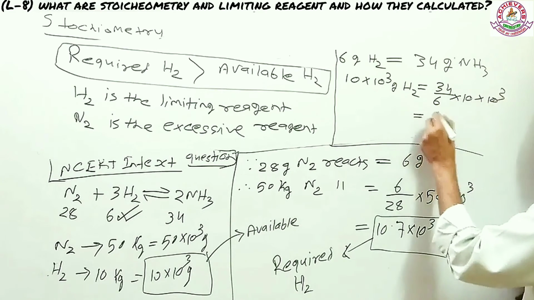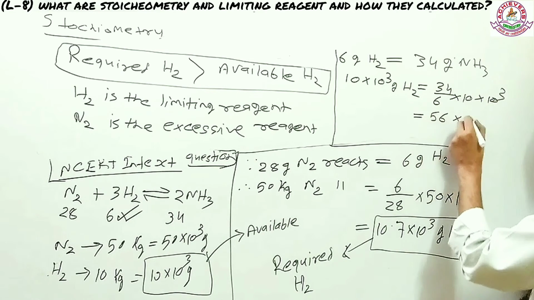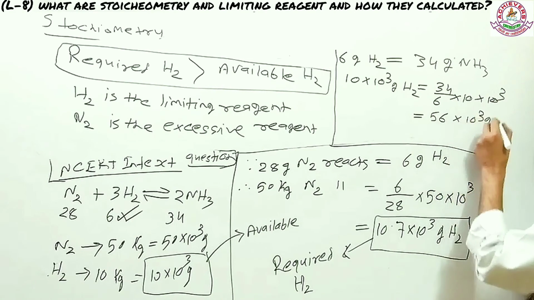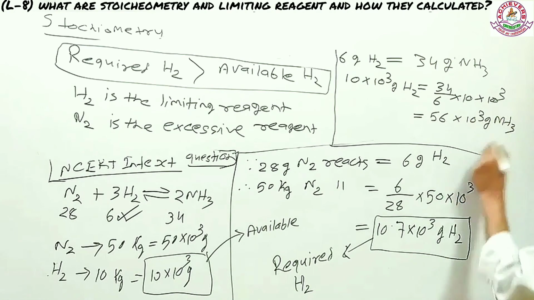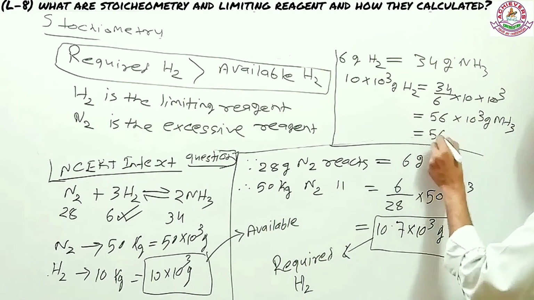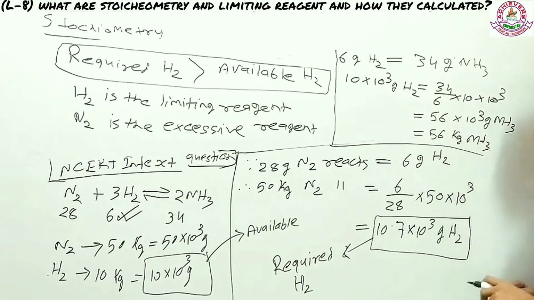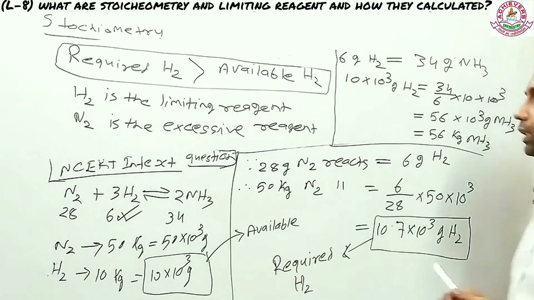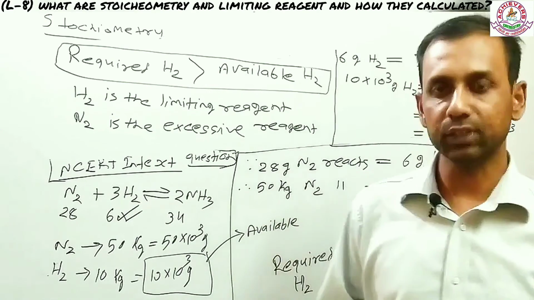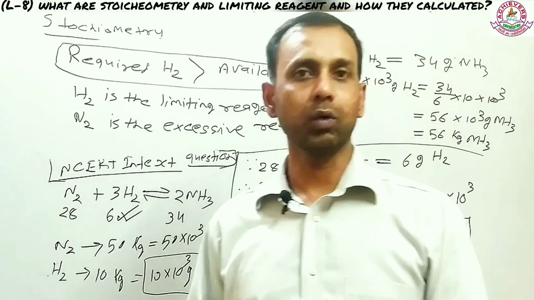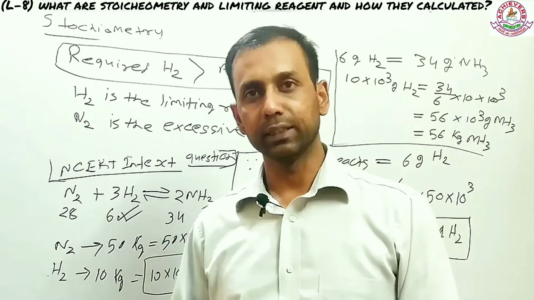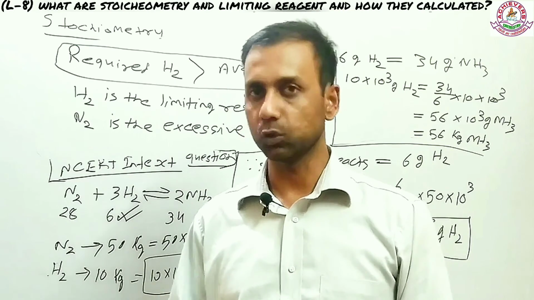Now on solving, this will come to something like 56 into 10 to the power 3 gram ammonia. So what that means, around 56 kg of ammonia will be produced. So that's limiting reagent, which is really very important. I need to repeat it. Limiting reagent is the reagent which is in small quantity as compared to the other reagent, and therefore it decides how much product is going to be formed.